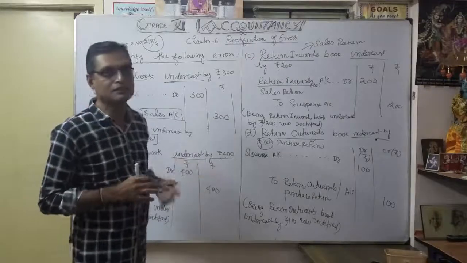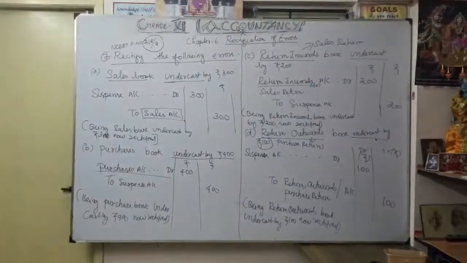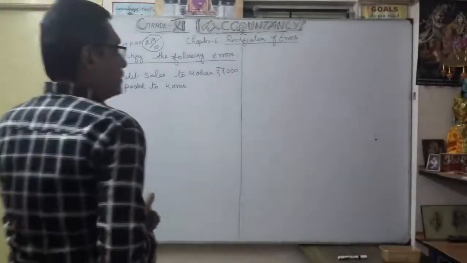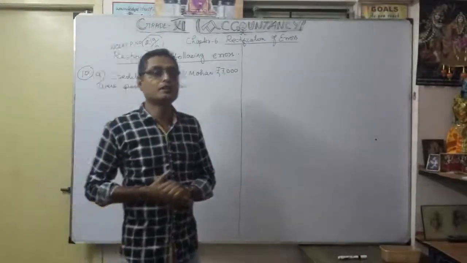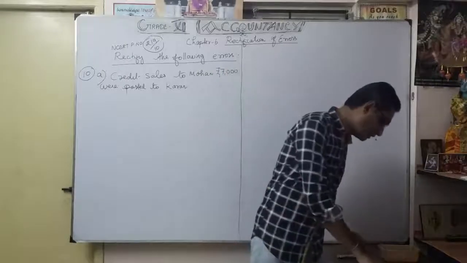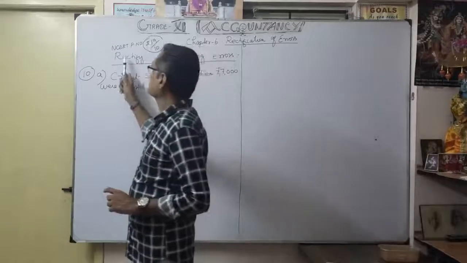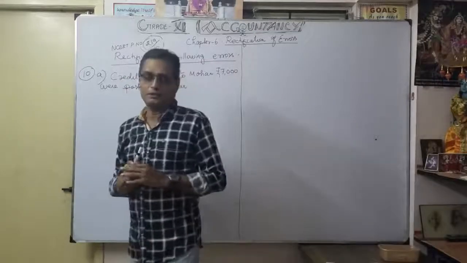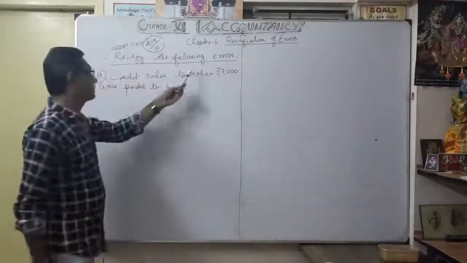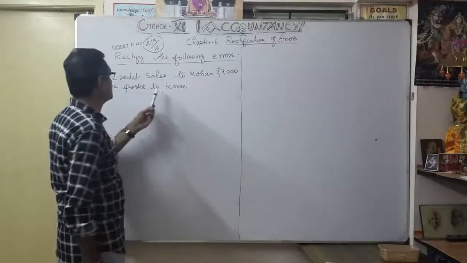Okay, now let's see the other sum. Now move to exercise number 10, page number 219. Now take your NCERT book. Exercise number 10. What is the first one? Rectify the following errors. Credit sales to Morgan 7,000 are posted to current.